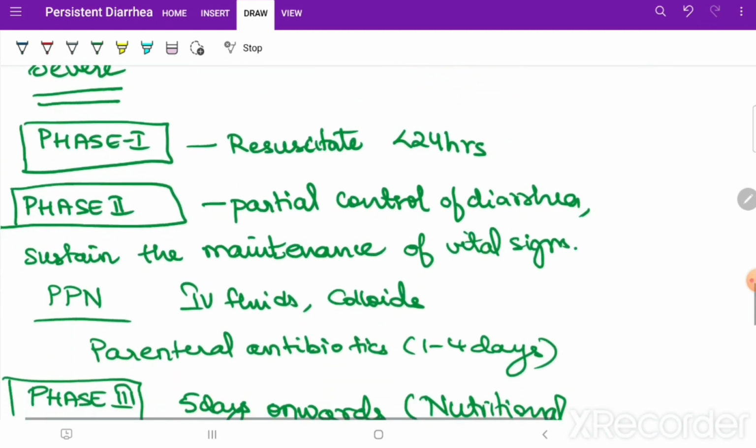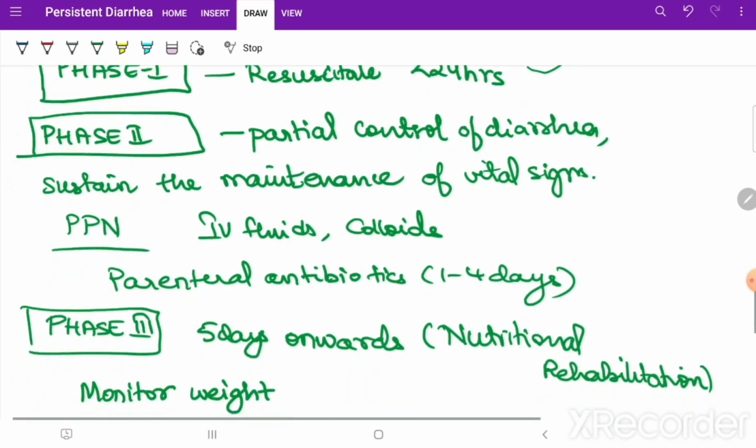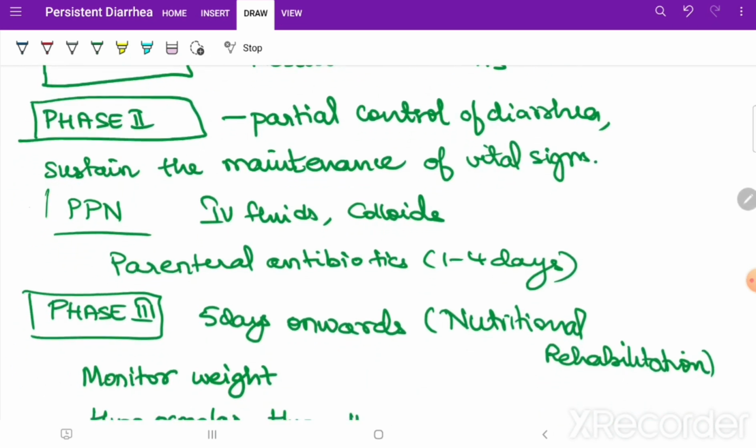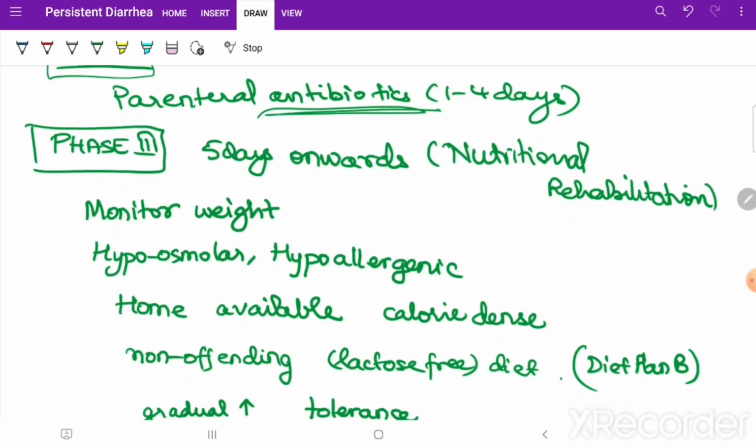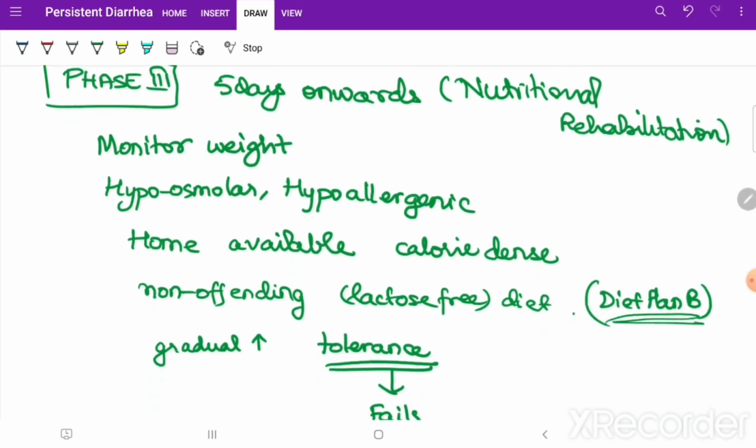And in severe, in phases, first we need to correct the shock and vitals and everything, maintain them with IV fluids, colloids. Okay, and side by side you can start partial parenteral nutrition. Start parenteral antibiotics for 1 to 4 days, and then from the 5th day onwards you can start the nutritional rehabilitation of the child. That is, you have to monitor the weight. And the hypoosmolar, hypoallergenic diet you should give, which is homely available, calorie dense, lactose free. So with this you can start with plan B and increase gradually, slowly you should give.